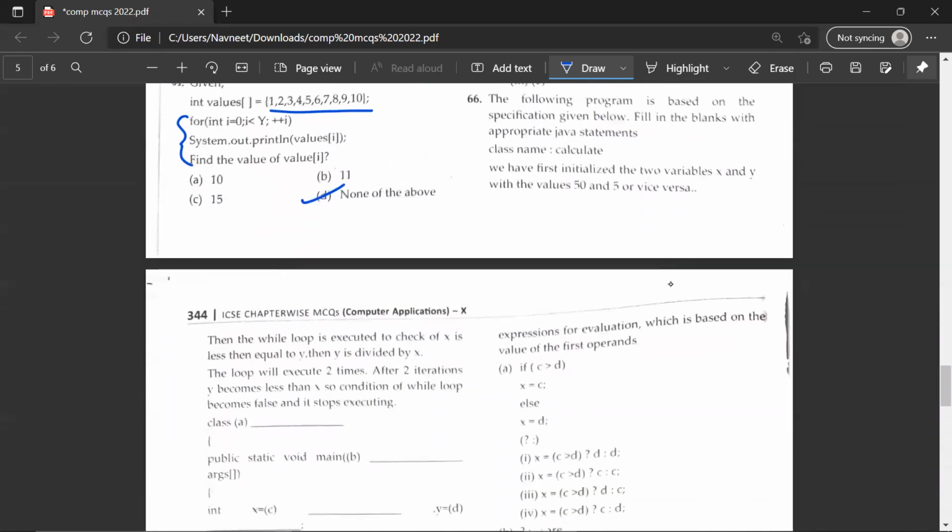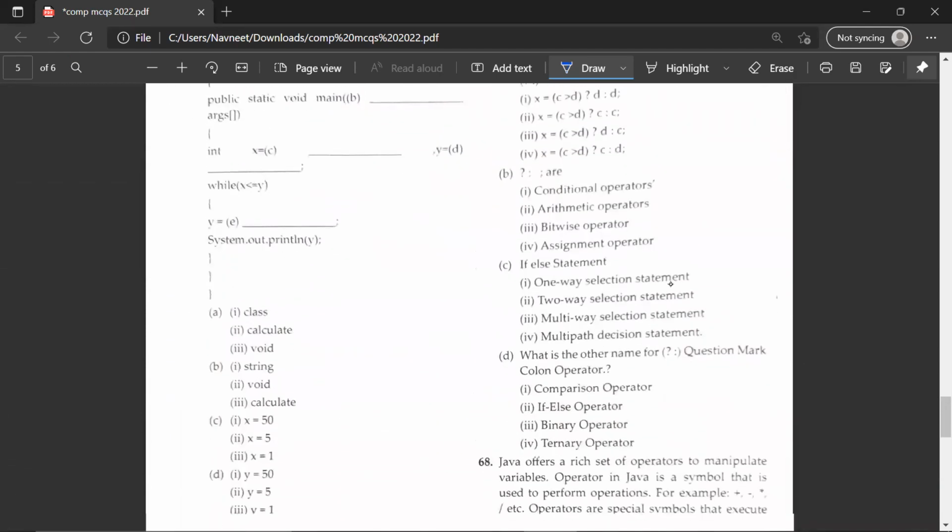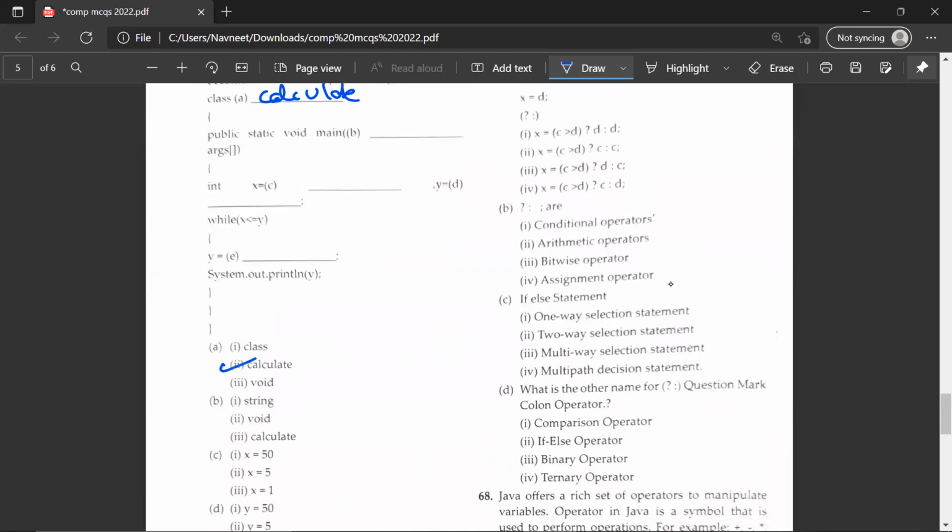Okay, moving on to the next question. The 66th question, again, we have to solve missing snippets in the code. So class dash, the class name is calculate. So I will write calculate over here. You don't actually have to write it. There'll be an option given to you, so you could select the correct option. The A would be second, calculate.